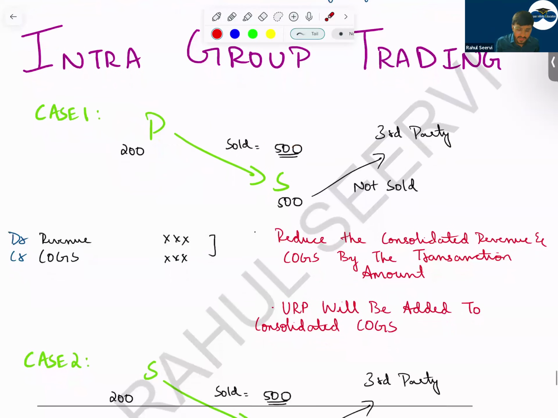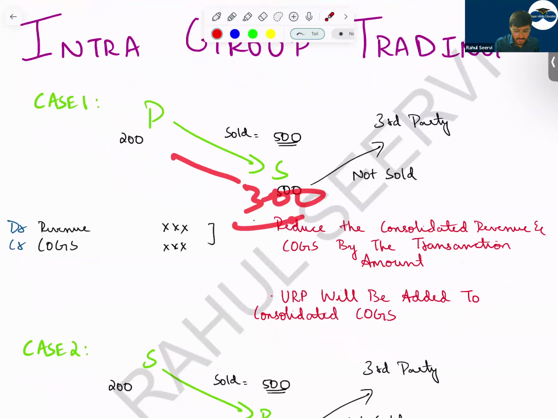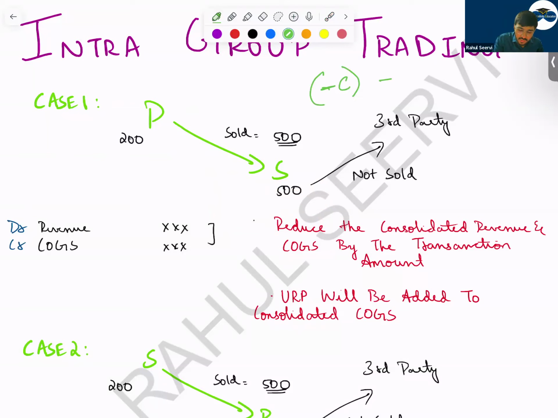Now how much is the URP? Can I say the URP is here 300? So who has recorded the profit? Profit is recorded by parent company. See, URP will only be calculated on the goods which are not sold. But the revenue and cost of goods sold you will reduce by considering the transaction amount. And do not make a mistake in the cost of goods sold. If the cost of goods sold is written with a minus in brackets, again do not write down minus. It will add it. The treatment will become wrong. So be aware of signs. Silly mistake which you should avoid in the exam.